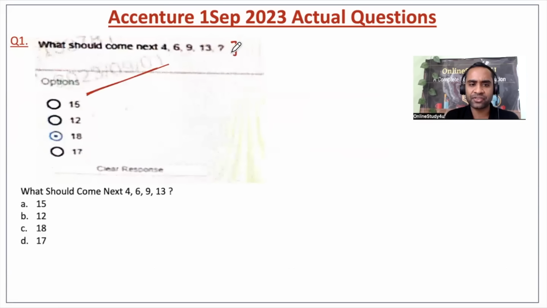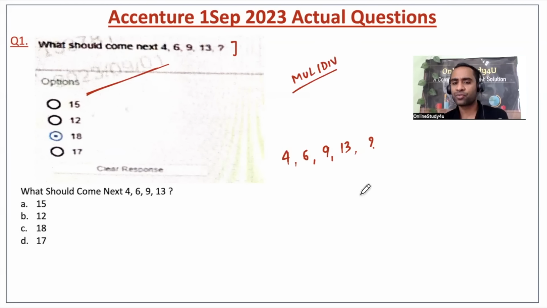What should come next? The first question is from number series. We have 4, 6, 9, 13, and then what? Friends, here the numbers are not becoming bigger and bigger, right? Only if the numbers become much bigger or smaller do you look into multiplication or division. Here it is not, which means we need to find the difference. This is plus 2, then plus 3, and then plus 4. So the next will be plus 5, which gives 18.